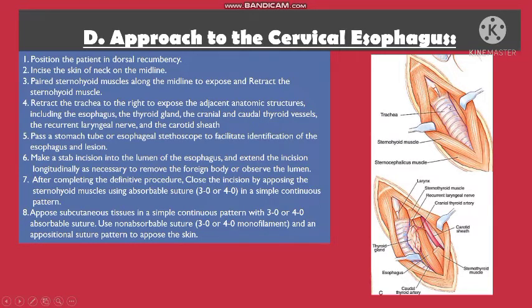Retract the trachea to the right to expose the adjacent anatomical structures, including the esophagus, the thyroid gland, the cranial and caudal thyroid vessels, the recurrent laryngeal nerve, and the carotid sheath. Pass a stomach tube or esophageal stethoscope to facilitate identification of the esophagus.